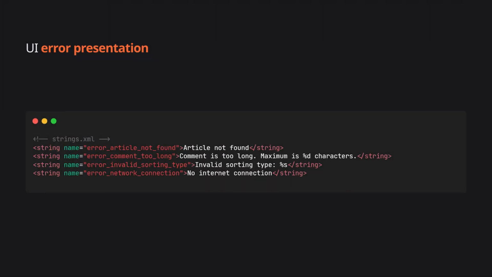And here are the string resources with placeholders. The %d gets replaced with the actual max length value at runtime. The %s with a sort type. Clean separation. Domain layer has no idea about Android resources, and the UI layer handles all the formatting and localization.